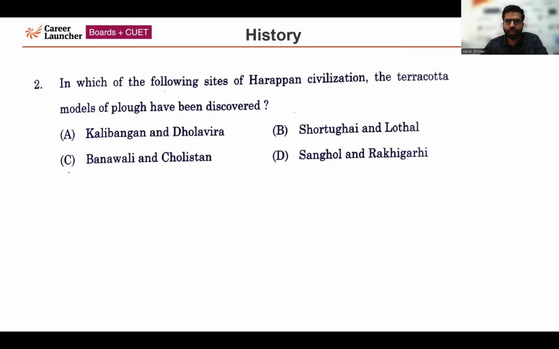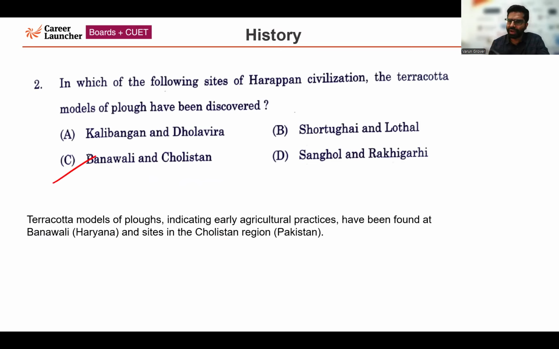Question number 2. In which of the following sites of the Harappan civilization have terracotta models of plough been discovered? The correct answer is option C, Banawali and Cholistan. Banawali is a region in Haryana, a very important Harappan site. The terracotta model of a plough is indicative of the agricultural practices adopted by the people of the Harappan civilization. Another region is Cholistan, which is presently in Pakistan, a neighboring country. So the correct answer is option C.